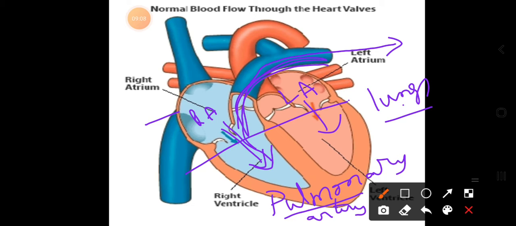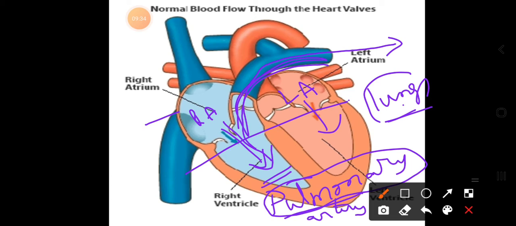But here the uniqueness is, arteries carry the purified blood, but the pulmonary artery is the only artery which carries the impure or deoxygenated blood to the lungs. Okay, the pulmonary artery arises from the right ventricle carrying deoxygenated blood to the lungs.